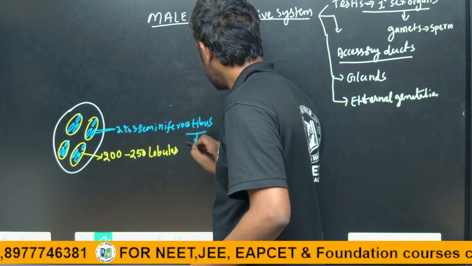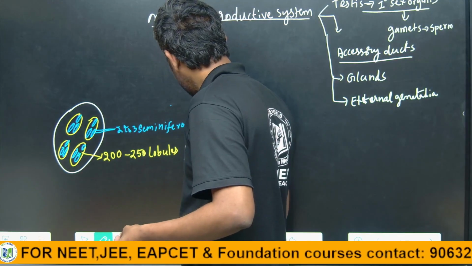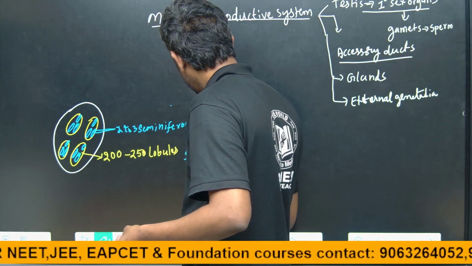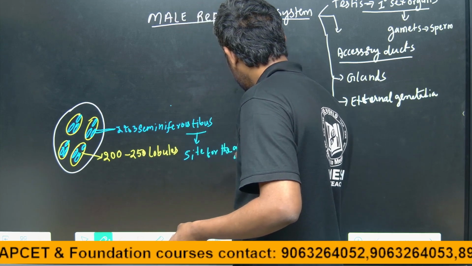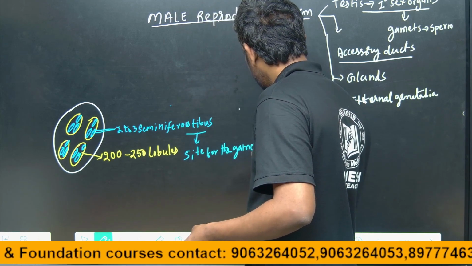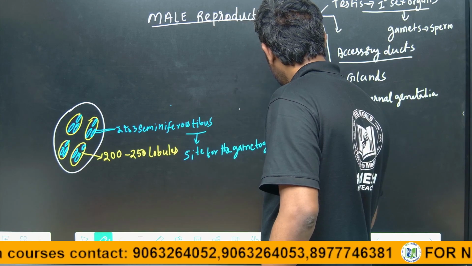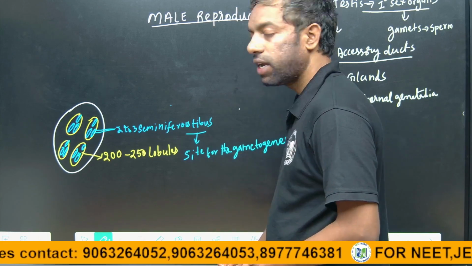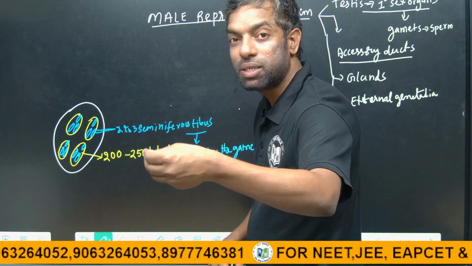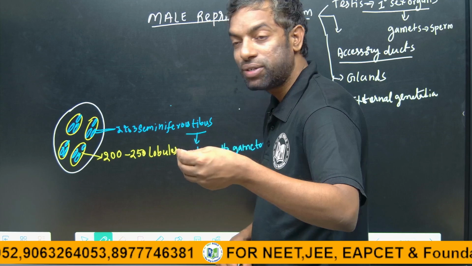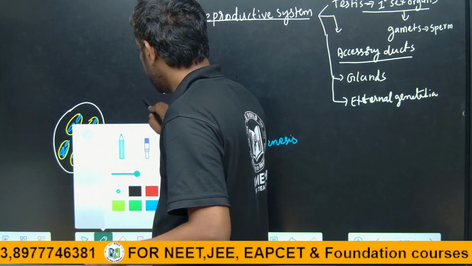These are the sites for sperm production, the site for gametogenesis. How can the sperm produced exit out of the testis?